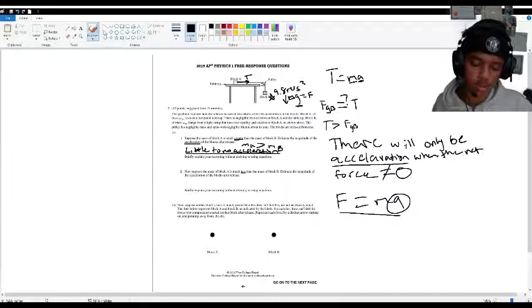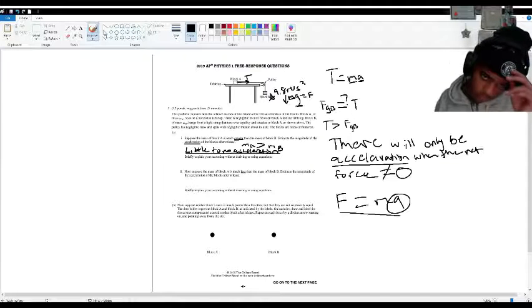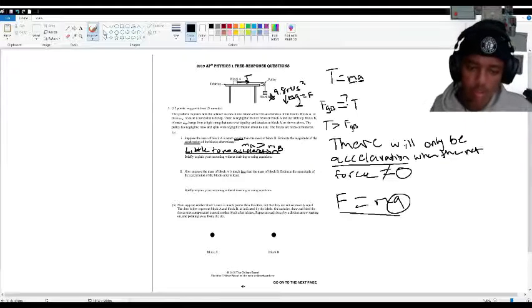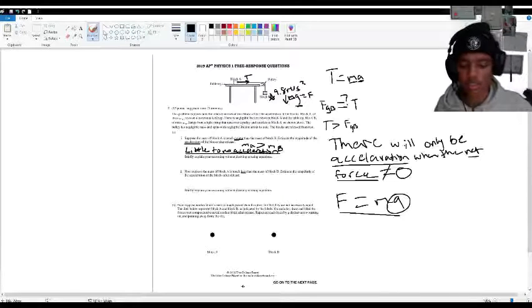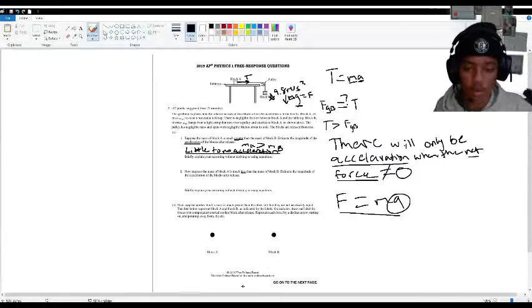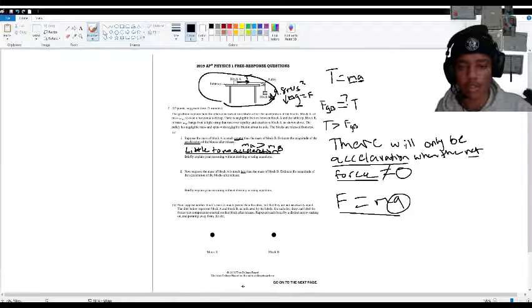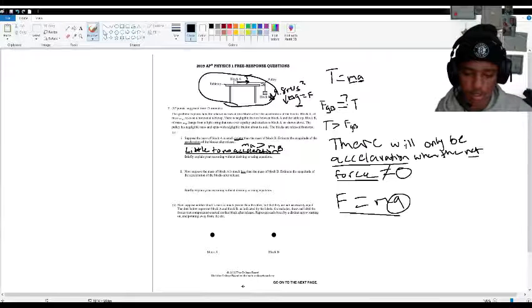The mass and acceleration is the force. So once you go back here, the net force is not zero, so there will be acceleration, but it'll be little to none. You cannot say that there is none, because when there is a net force that is not equal to zero, there will always be some type of acceleration. You just have to apply it to the system that you're looking at to make the right choice and the most logical assumption.